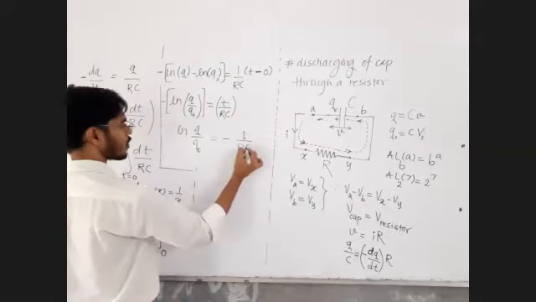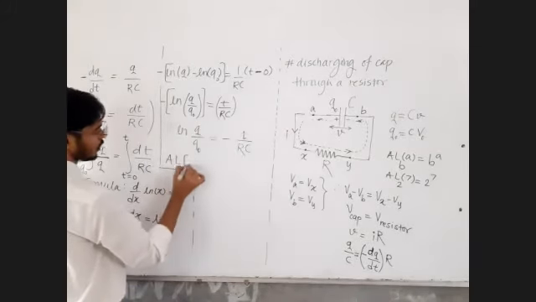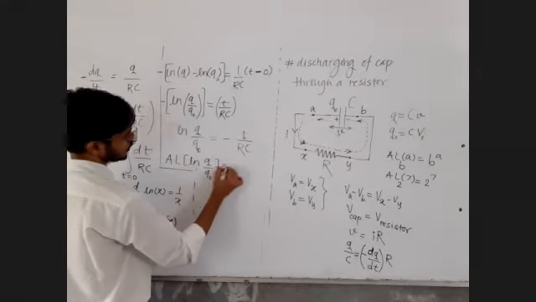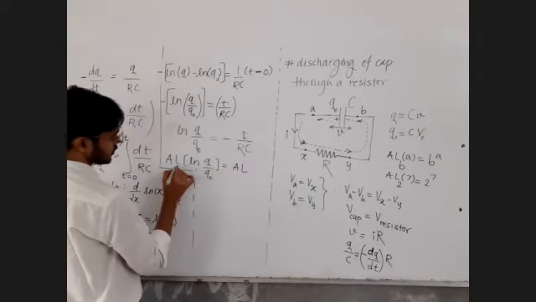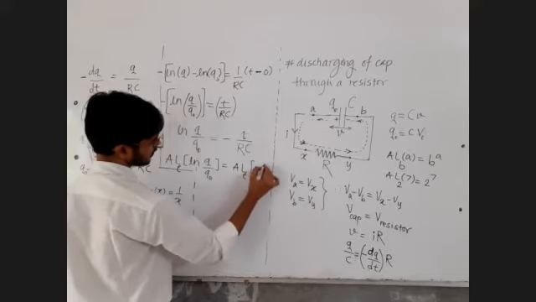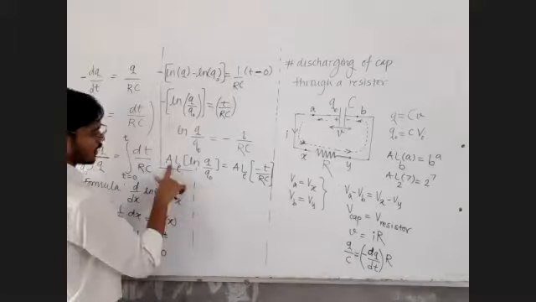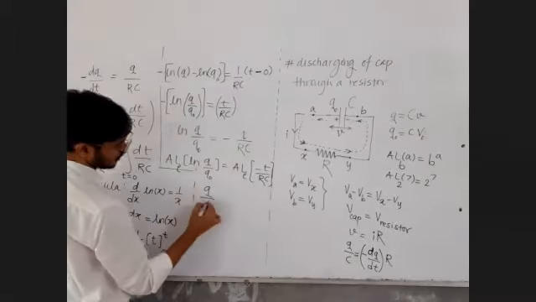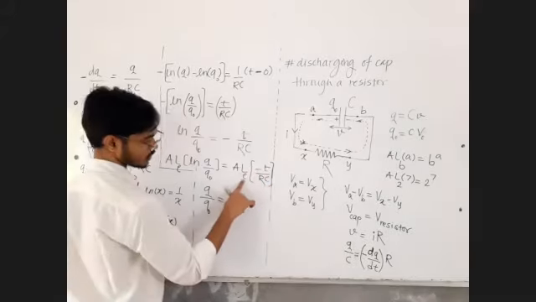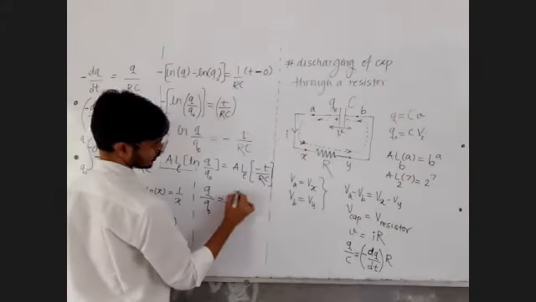Now taking antilog on both the sides: antilog of log of q upon q naught is equal to antilog, of course to the base e, of minus t by RC. Then antilog and log cancel, and q upon q naught is equal to e raised to that thing.